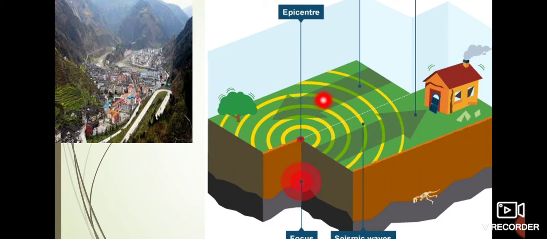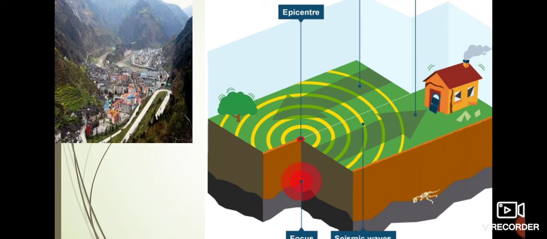The vibrations reach the epicenter first, and then spread in all directions in the form of concentric waves. Concentric waves are those waves which have one common central point, that is here. These vibrations are known as earthquake waves, seismic waves or earthquake vibrations.